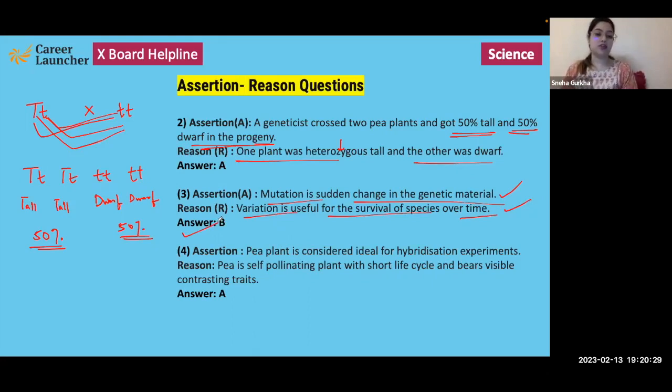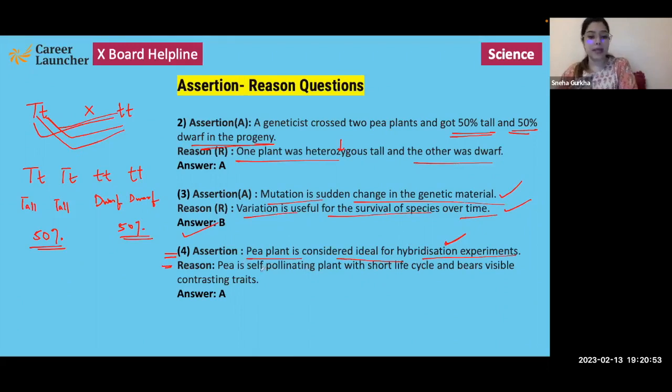correct explanation for assertion. Lastly, assertion says pea plant is considered ideal for hybridization experiments. This statement is true. Pea plant had many qualities that made it an ideal plant to be used in hybridization experiments.